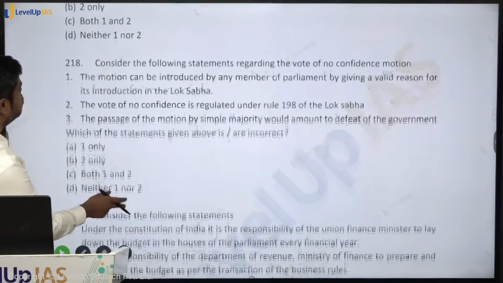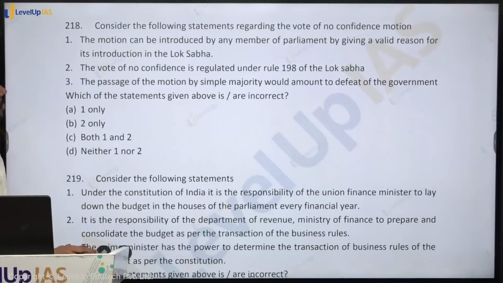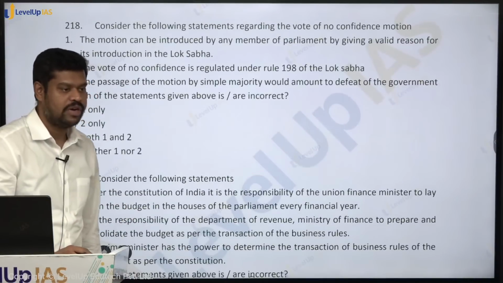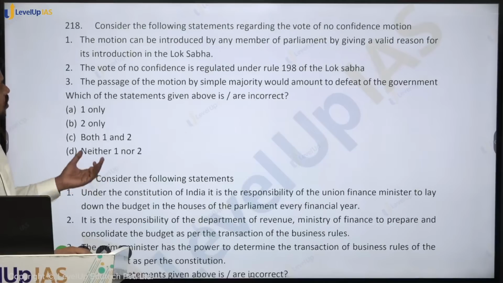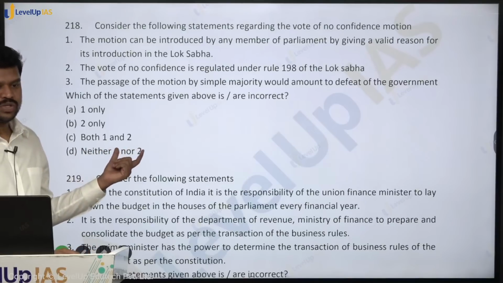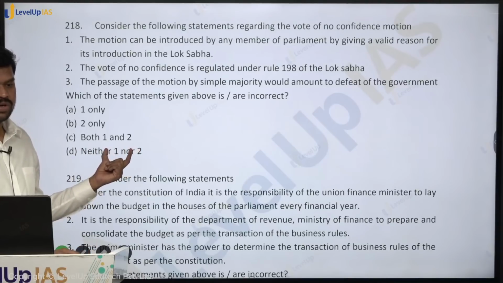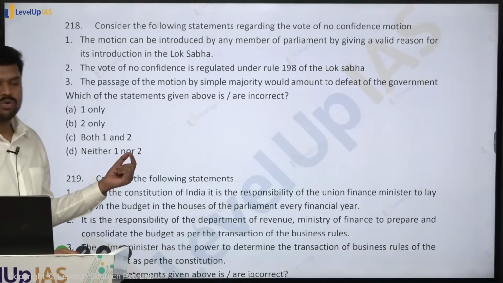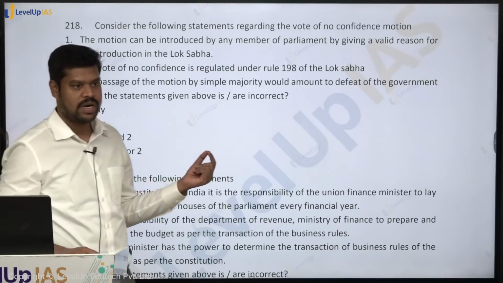Okay, so come to the next question. Consider the following statements regarding vote of no confidence motion. Is the no confidence motion mentioned in the Constitution? It is nowhere mentioned in the Constitution. It is only as per the rules of the Lok Sabha, which is Rule number 198.